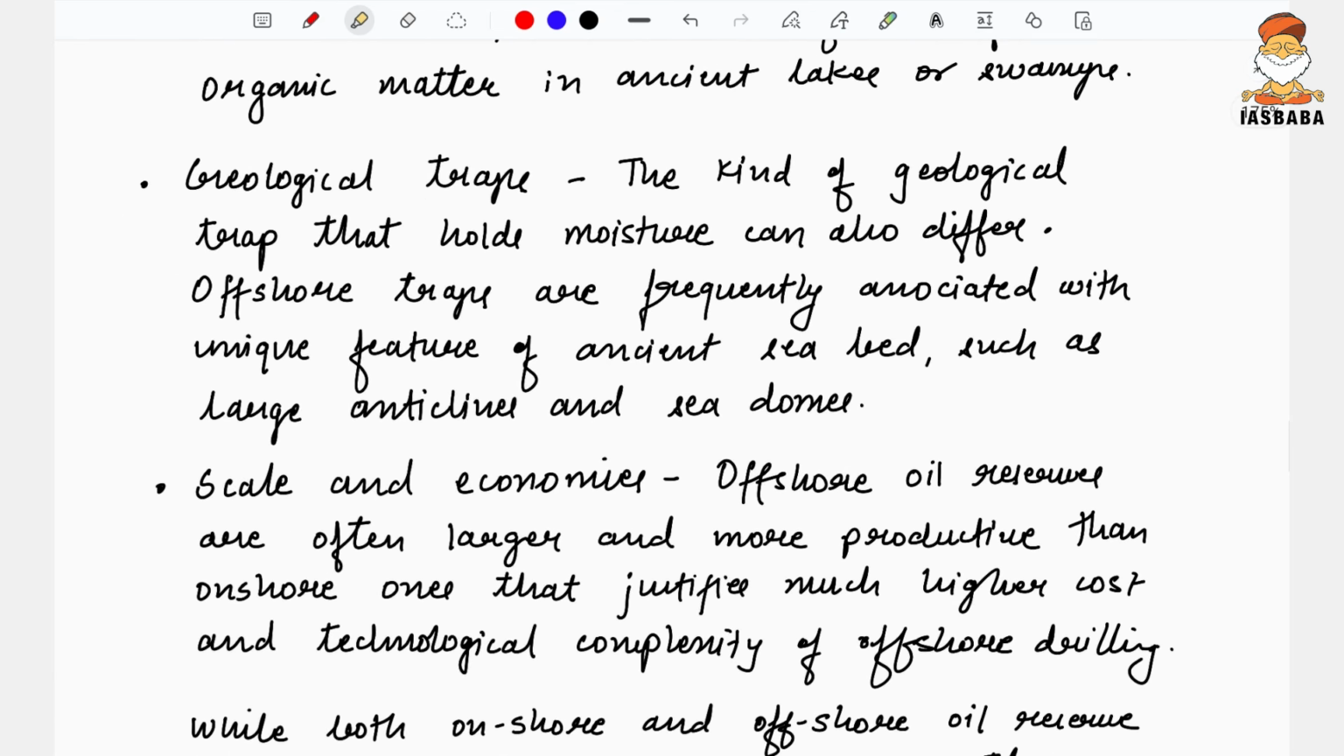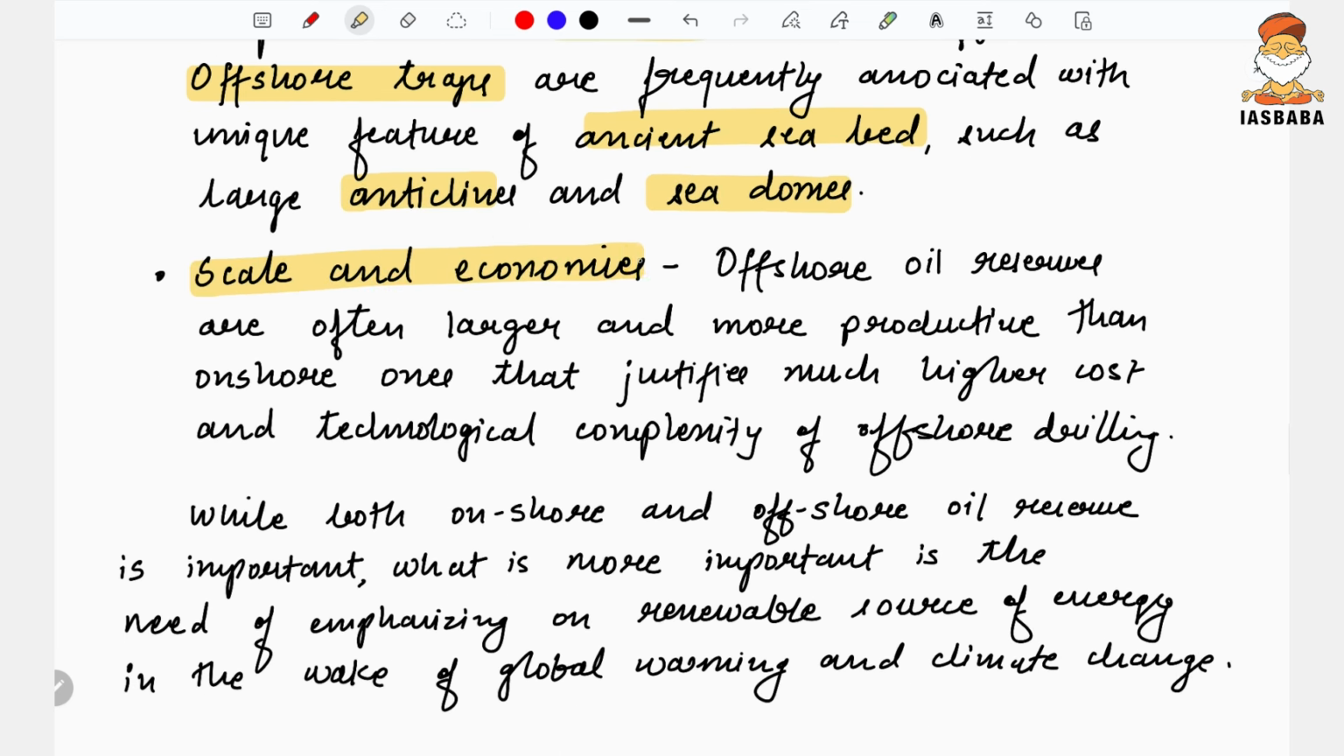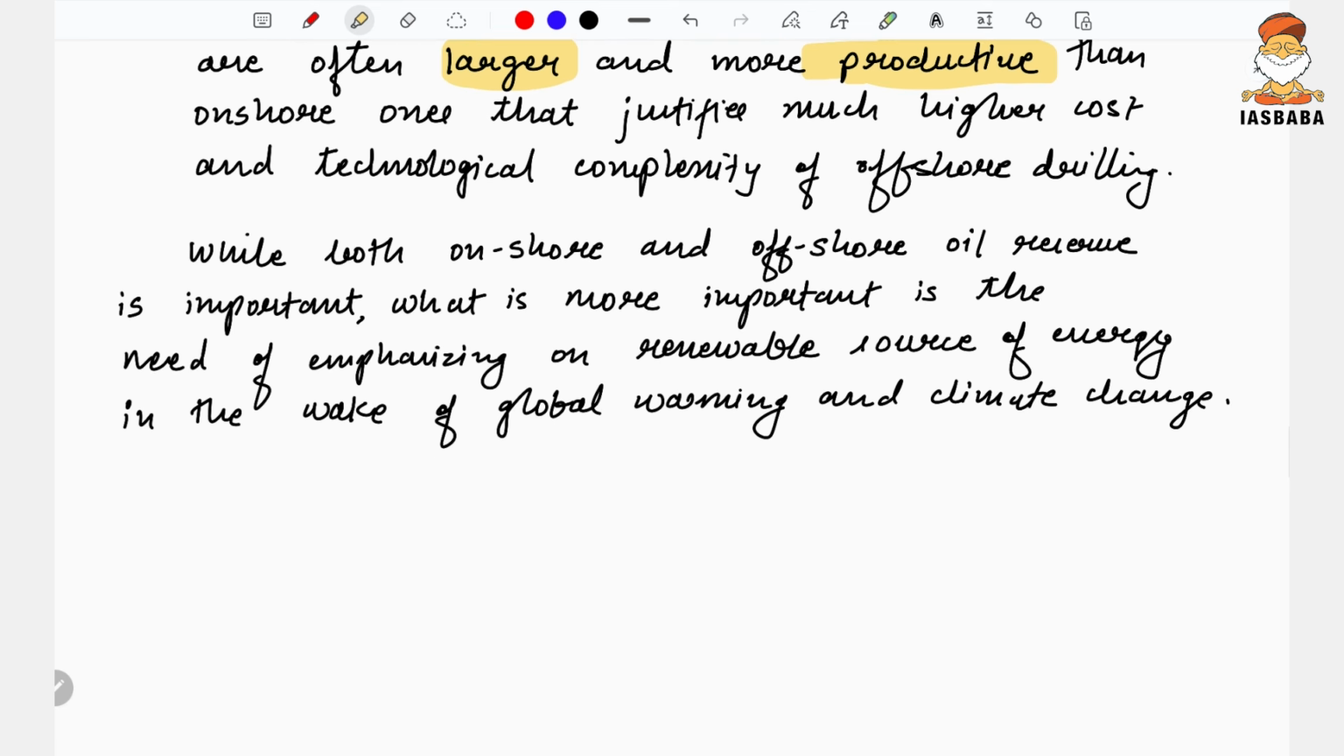Geological traps. In the onshore geological trap, the kind of geological trap that holds the moisture can also differ. Of course, offshore traps are more frequently associated with the unique features of ancient seabeds, such as large anticlines and salt domes. Scale and economies also vary. Offshore oil reserves are often larger and more productive than onshore. That justifies the much higher cost and technological complexity in offshore drilling.